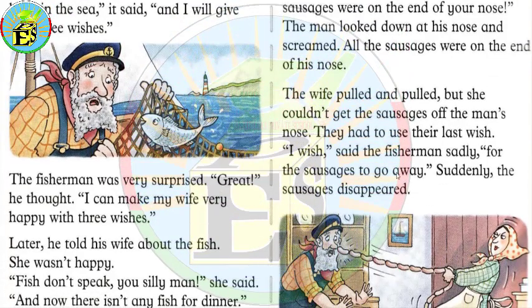This one, "I wish," it's almost one word, and "I wish," said the fisherman. It's between speech marks because it has been said by the fisherman, the comma, and then we have the complement "for the sausages to go away," and we have to put the full stop and then the speech marks. Right now we will move to the activity and try to solve it together.